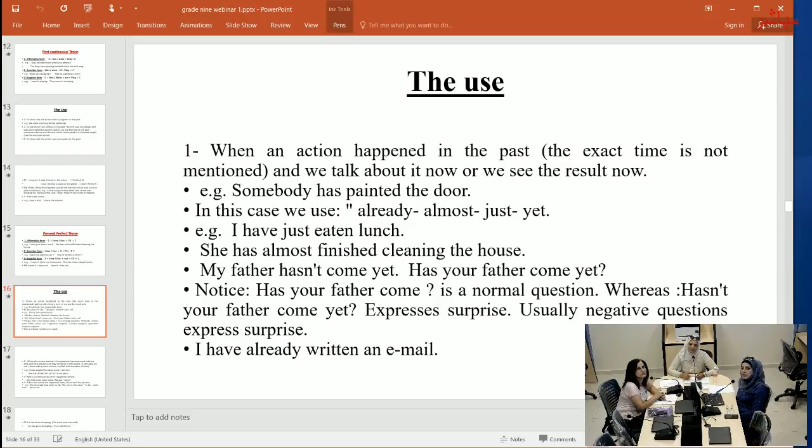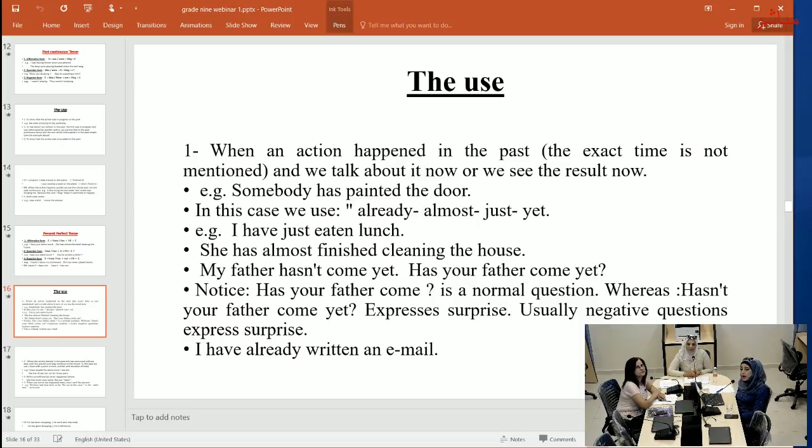Okay, the use. Number 1, with an action that happened in the past, we mean by this the exact time is not mentioned here. And we talk about it now and we see the result now. For example, somebody has painted the door. In this case, we use already, almost, just, and yet.